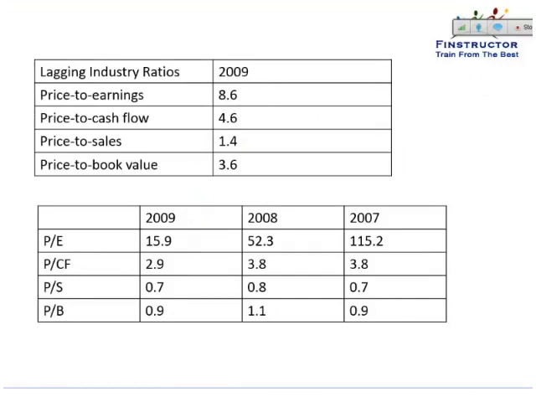The question also gives us the lagging industry ratios for 2009. So for the industry, the price to earnings is 8.6, price to cash flow is 4.6, 1.4 and 3.6. And please verify, you can calculate for 2009 from the previous figure, the price to earnings will come out to be 16 times, 3 times approximately price to cash flow, price to sales, and price to book. Similarly, for 2008, we can calculate from the previous table, and for 2007.